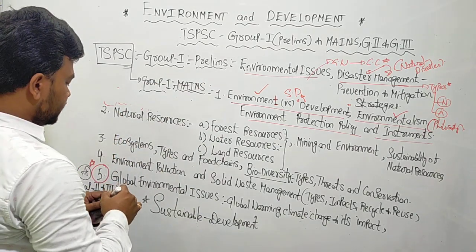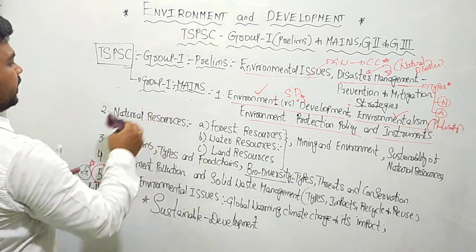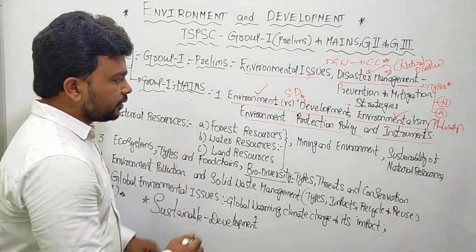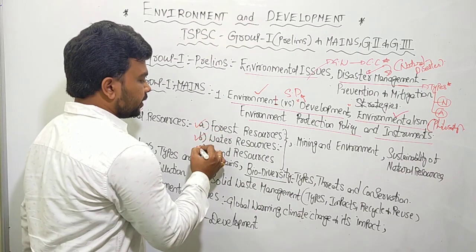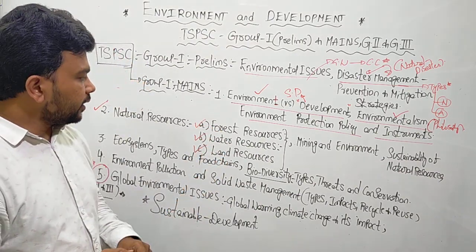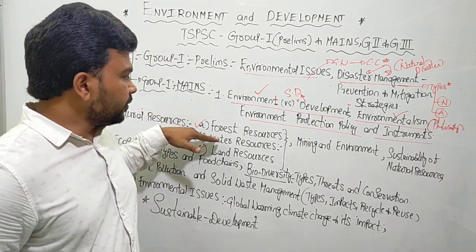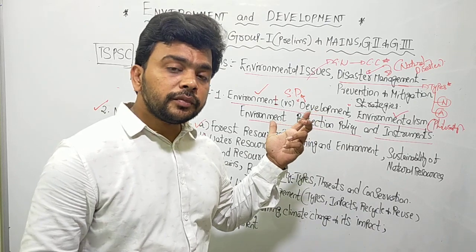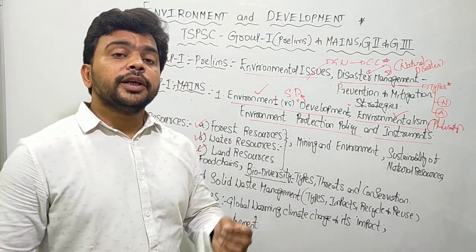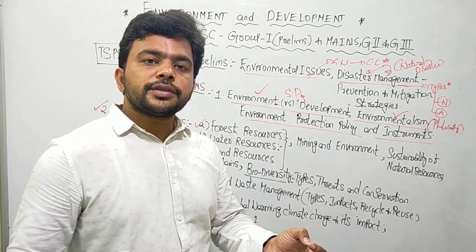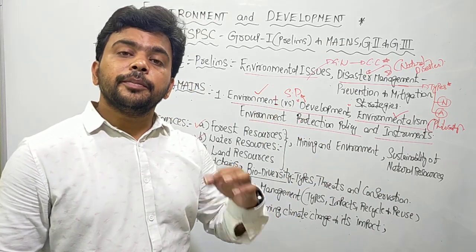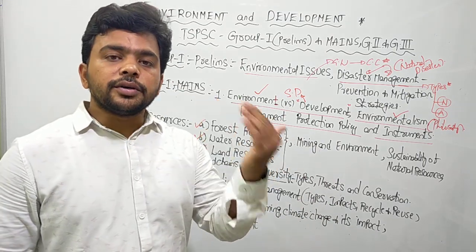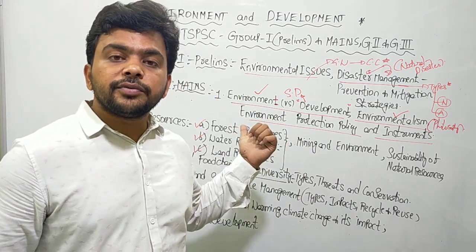Second topic is the natural resources, which is divided into subdivisions: forest resources, water resources, land resources. As part of natural resources, we have to discuss the forest resources. Here we discuss in detail the importance of forest, the various uses of forest to mankind and the environment, the various threats faced by the forest, and the various laws brought by the Indian government for the protection and conservation of forest.